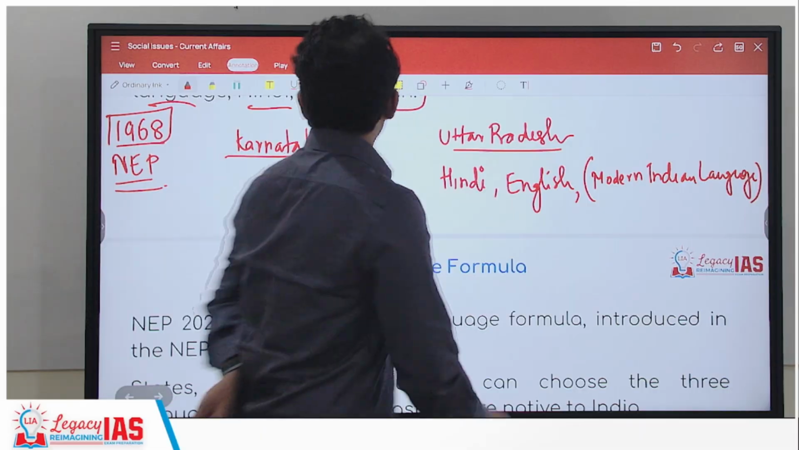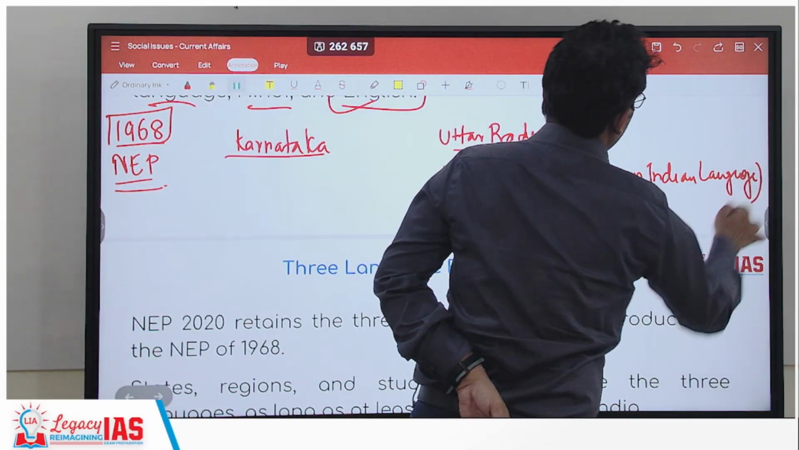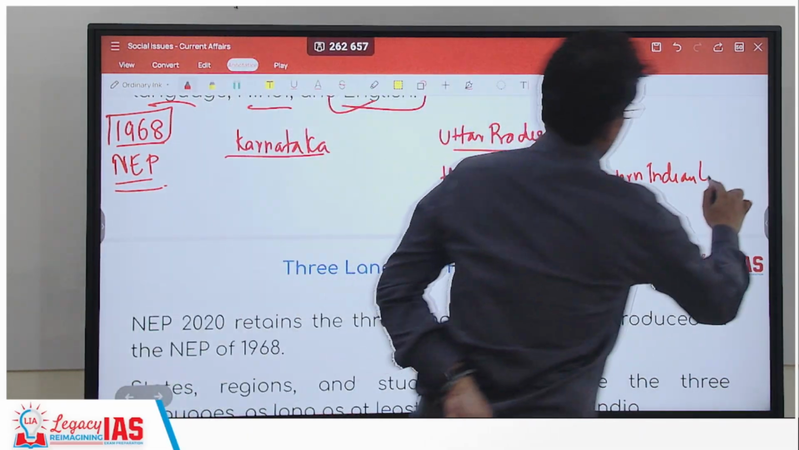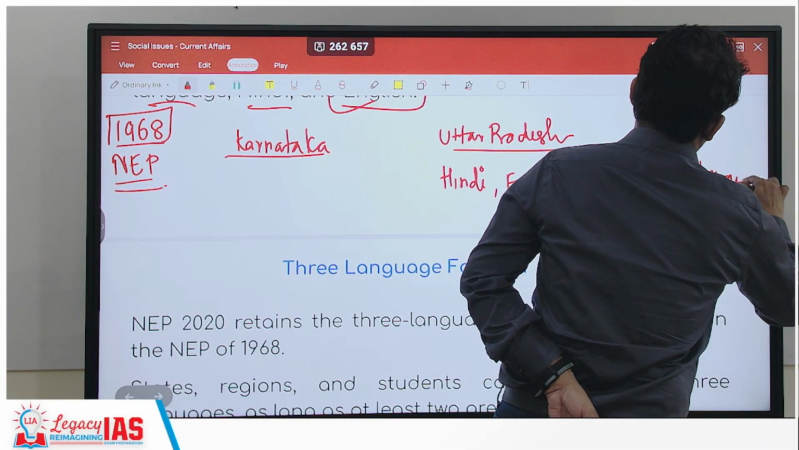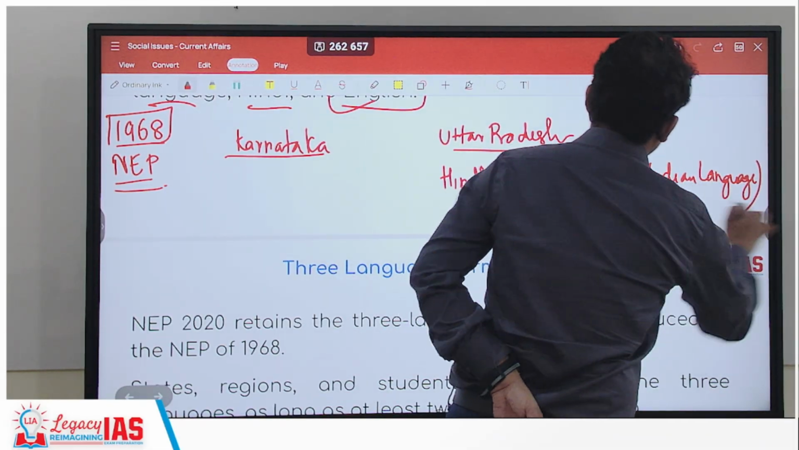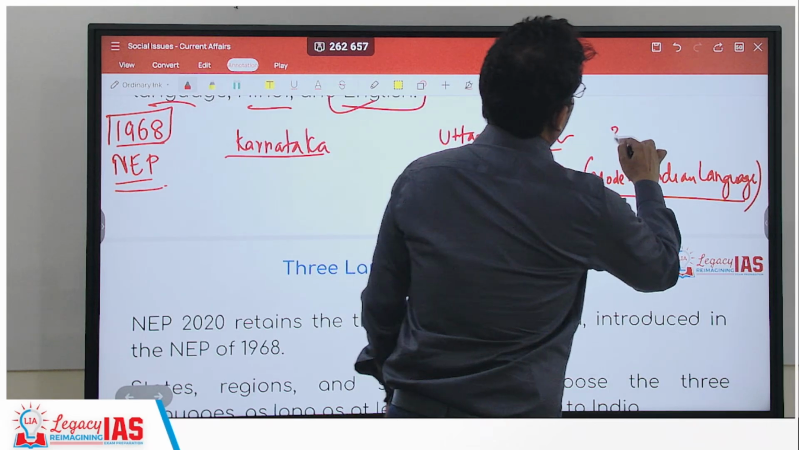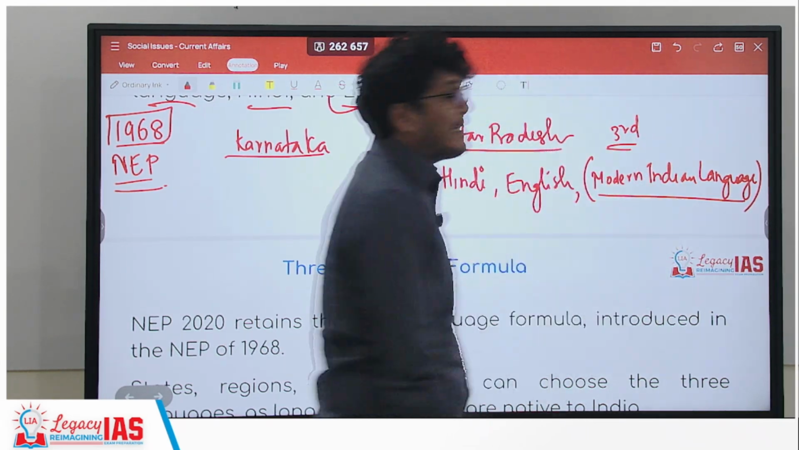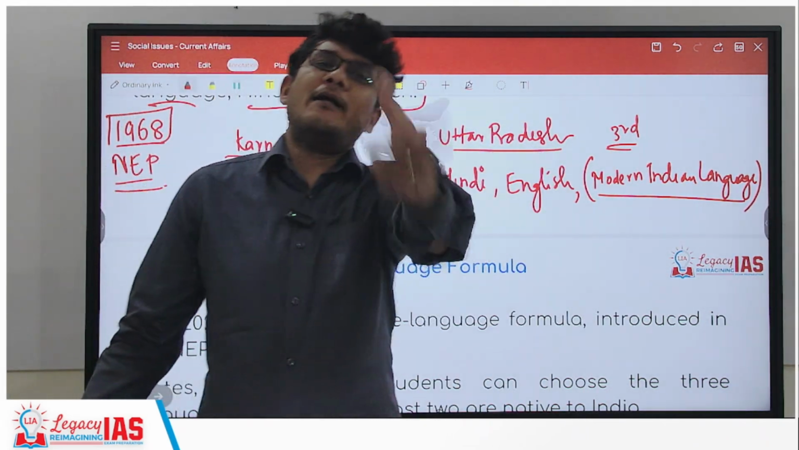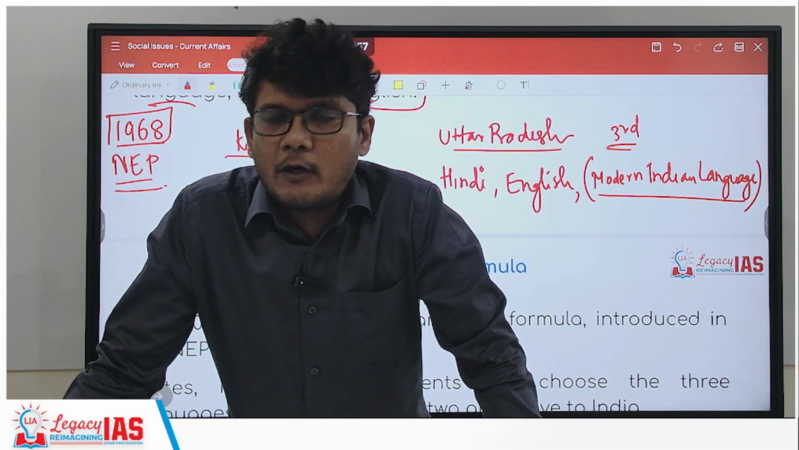Right. Now see the issue over here. What is the issue over here? The issue is, just a minute. This third language is any modern Indian language which it can take. Preferably it is a South Indian language is what they are saying.